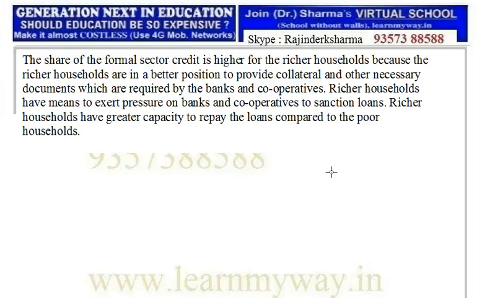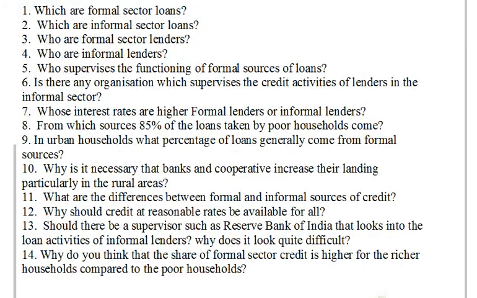All the best. Here comes the questionnaire for the assignment. This assignment has 14 questions, starting with which are formal sector loans and ending with, again, why do you think that the share of formal sector credit is higher for the richer households compared to the poor households? So go through these questions and again go through the assignment correction video, and try to understand how you are going to attempt these questions. Once you complete, please send a photograph along with the audio. All the best. Bye bye.